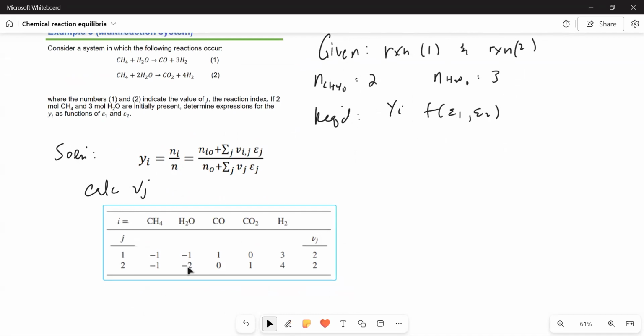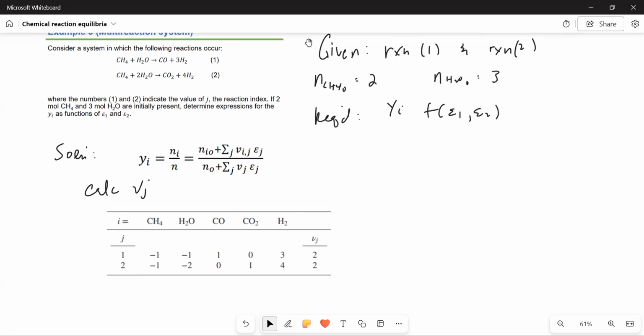We have -2 for water and 0 for carbon monoxide, but we have 1 carbon dioxide and 4 for hydrogen. When we take the sum of each row, it gives us the last column here, which is v sub j. For row 1 the sum is 2, and for row 2 it is also 2, the same coincidentally.